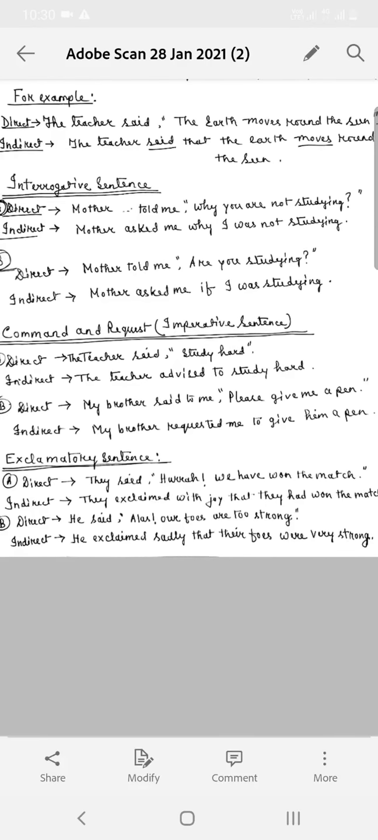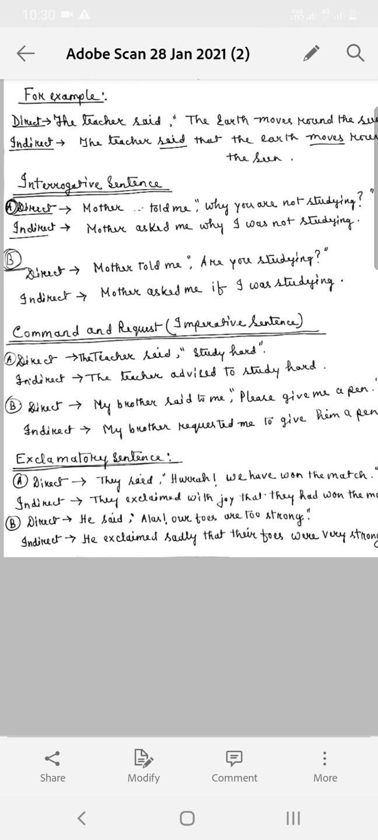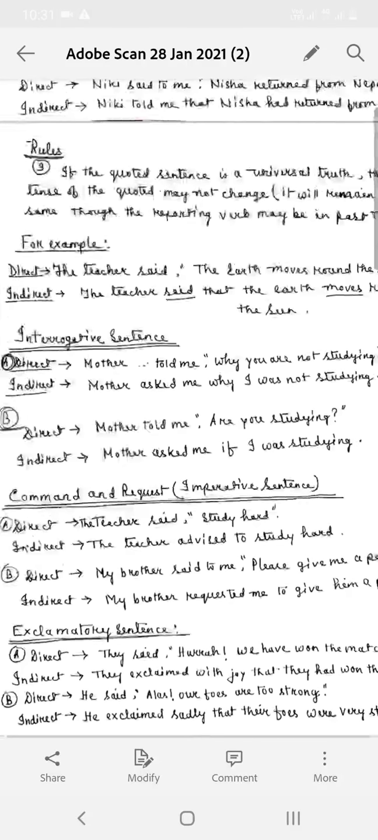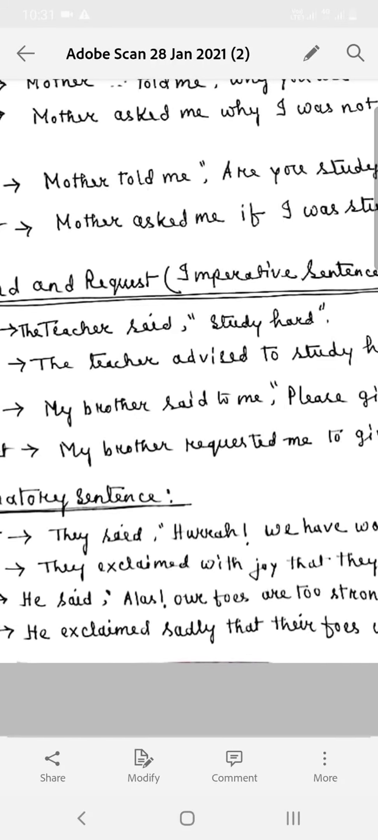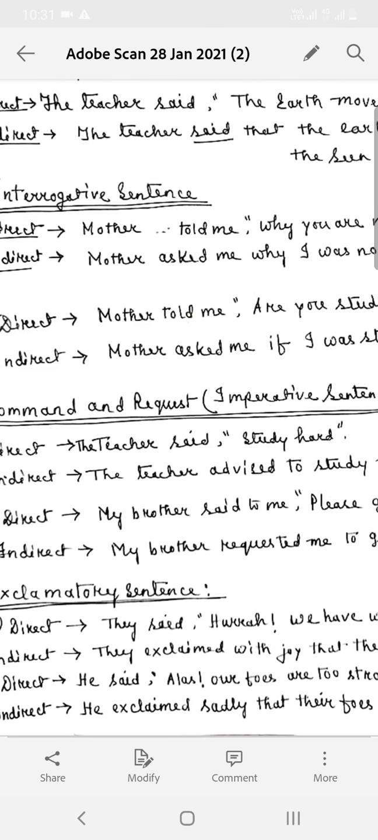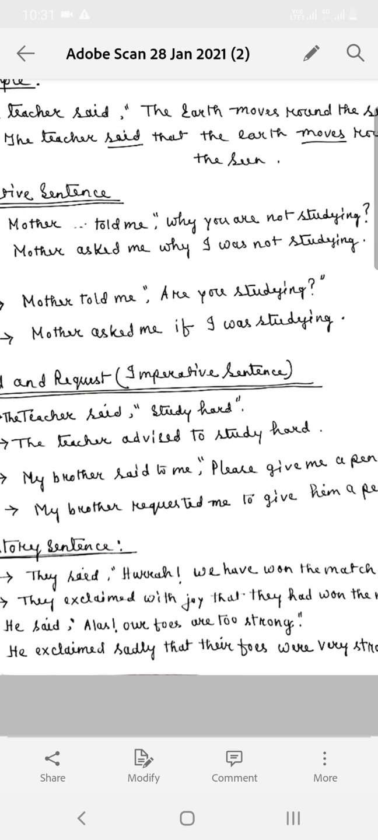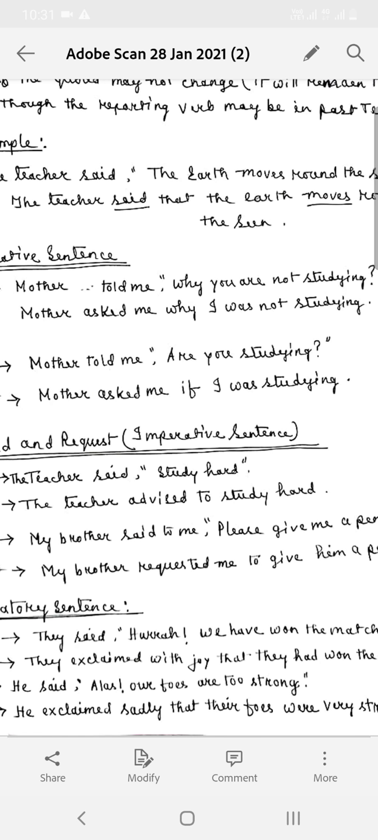Now coming to exclamatory sentence. Exclamatory sentence, I also tried to make you understand with the help of examples. See the direct speech here. He said, "Hurrah, we have won the match." Now from the sentence we can understand that this is something joyous. Okay, the mode is joyous. Now the exclamatory word and the sign hurrah and this exclamation mark we have to withdraw in indirect speech.